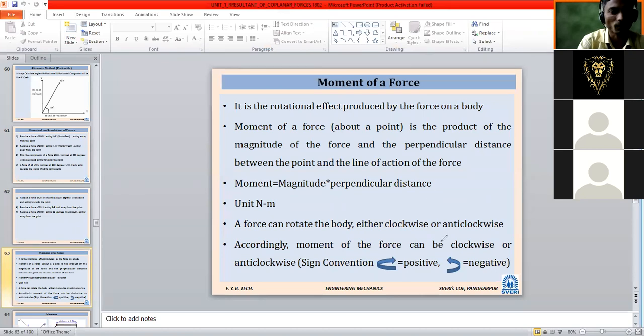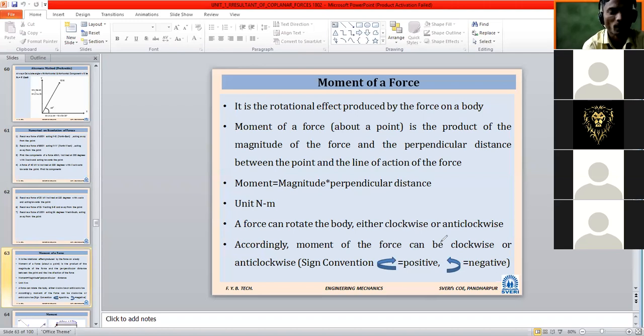So how will the direction of the moment be decided? Once a particular force has the effect of clockwise rotation, then it is positive. So remember: positive when it is clockwise, and negative when it is anti-clockwise. Intentionally I am repeating once again, we have to consider the magnitude of the force.